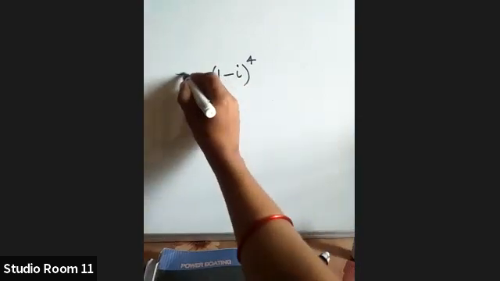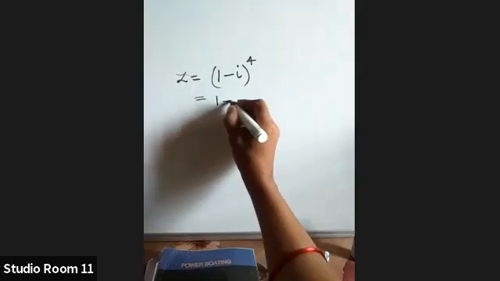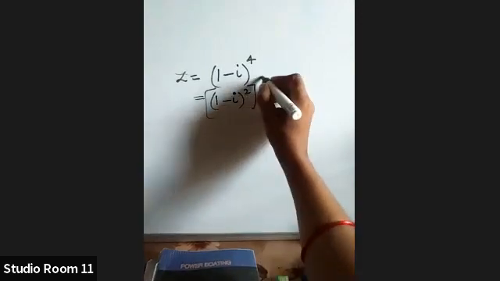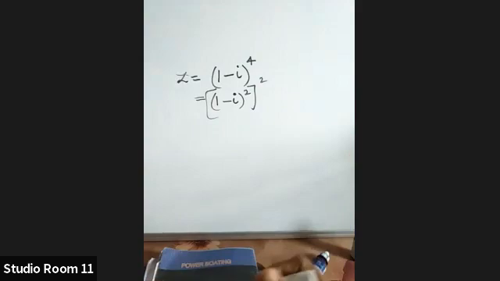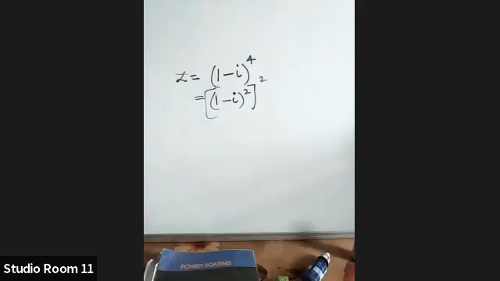First you name this as z, isn't it? So we have to write this in the form a plus ib, the complex standard form. So first we can write this as (1 minus i) the whole square, squared. Now expand it. What is (1 minus i) the whole square? Then once again you use the whole square.